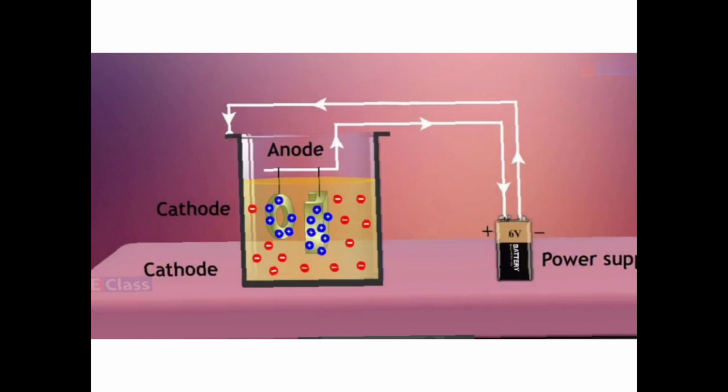Right? There is already a layer of aluminum oxide, so further oxidation is stopped. This way we can make the oxide layer thicker during anodization, right? So this is how you do it.